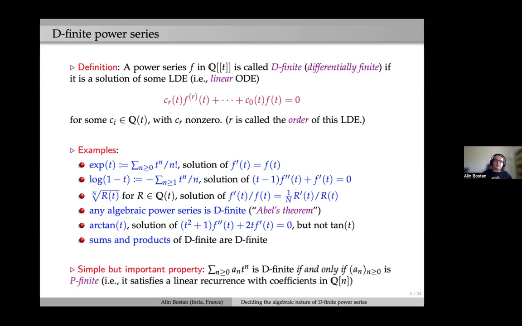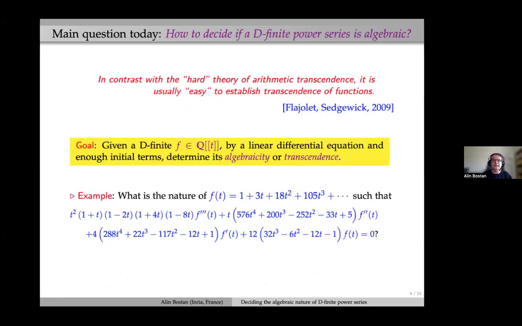There is a very simple but important property, which is that a power series sum of a_n t to the n is D-finite if and only if the coefficient sequence a is P-finite. That means that this sequence satisfies a linear recurrence with polynomial coefficients in the index n. And we'll keep this in mind.